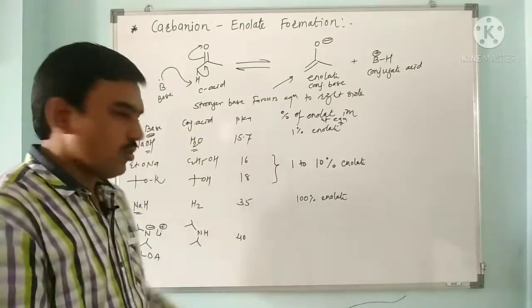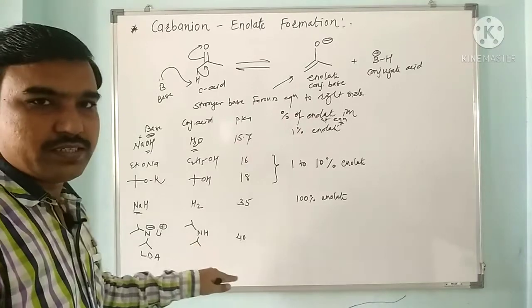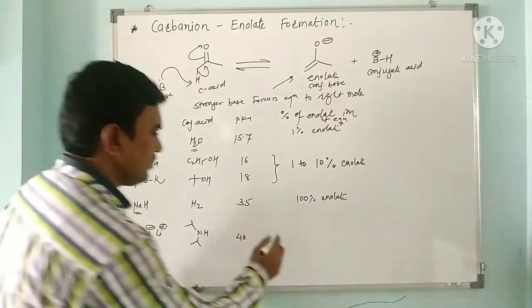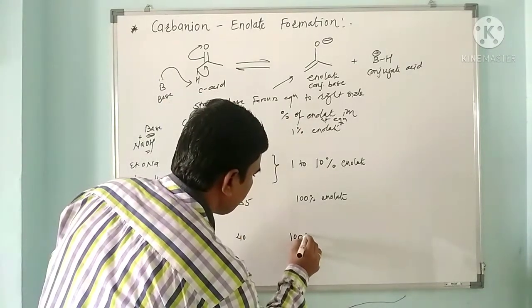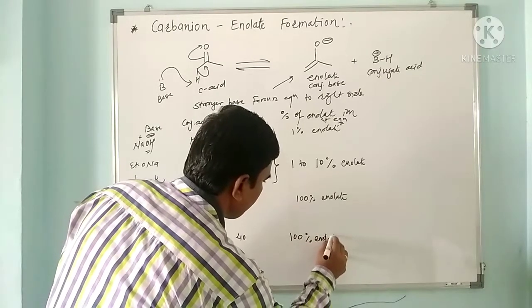So when the bases are stronger, their conjugate acids are very weak acids. Here also we get 100% enolate formation.